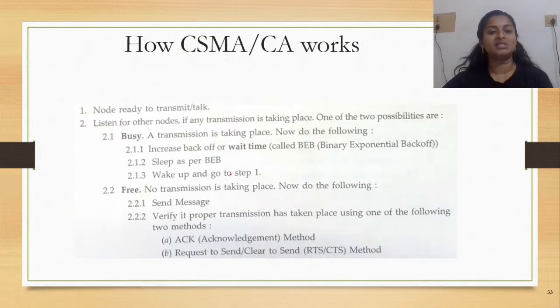And when the wait time is over, what you need to do is just wake up and go back to step one. What is your actual purpose? You need to transmit the data, or you need to talk, right? So when you're attempting to talk, you listen for the other nodes and check whether the line is busy or free. If it is busy, you need to wait till you can take your turn. But if it is free, what does it indicate? There is no transmission, and you can send the message, right?